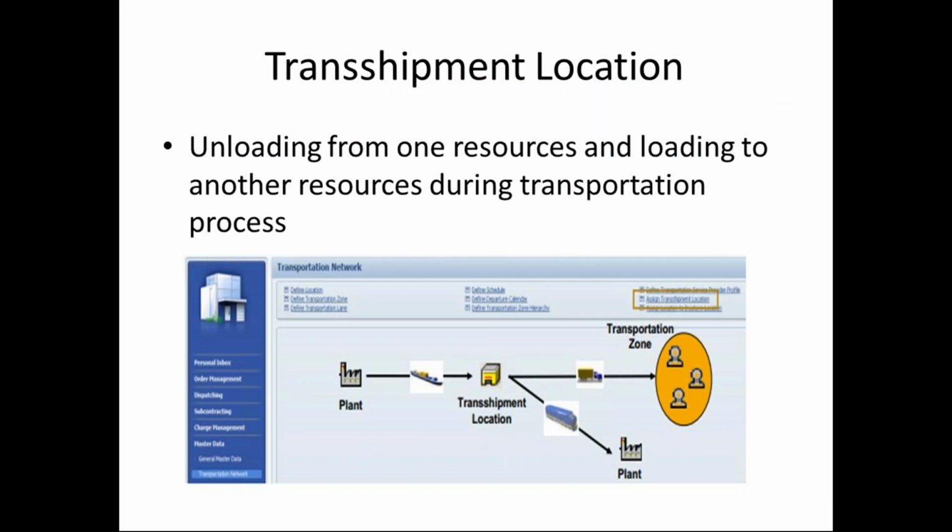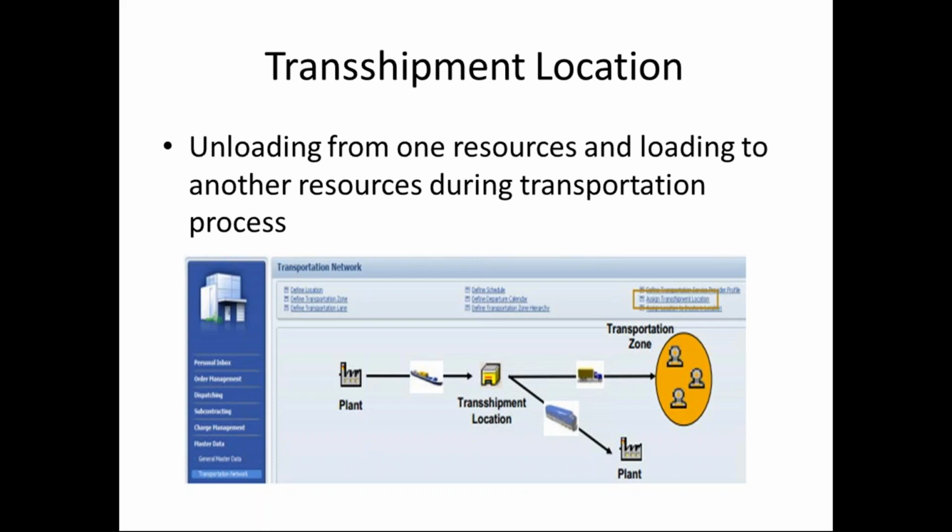For example, in the same example, the material is going from Bangalore to Kolkata. From Bangalore it will go to Chennai, and from Chennai to Kolkata it can go in a different mode. From Bangalore to Chennai it will go via air, and from Chennai to Kolkata it can go via ocean. So it is unloaded from the air cargo and loaded to the ocean cargo.